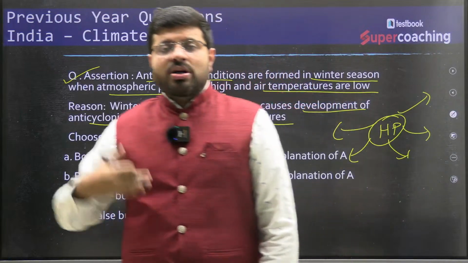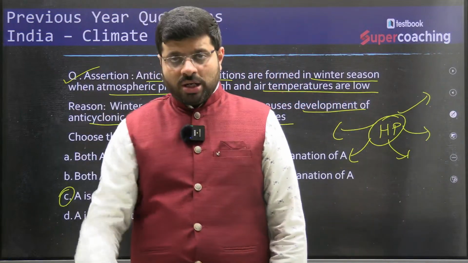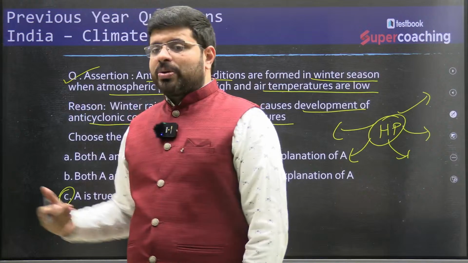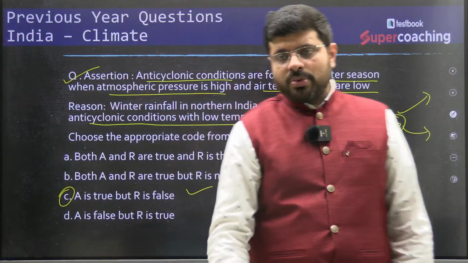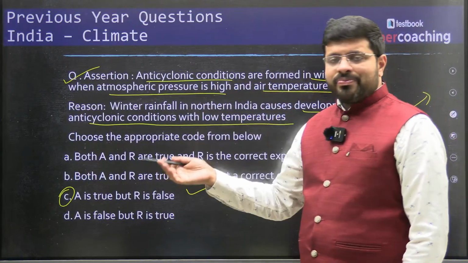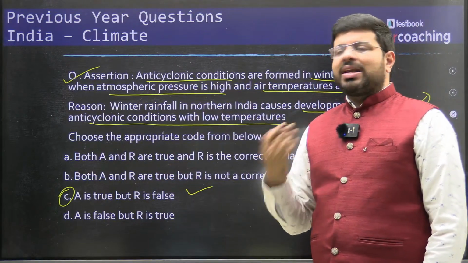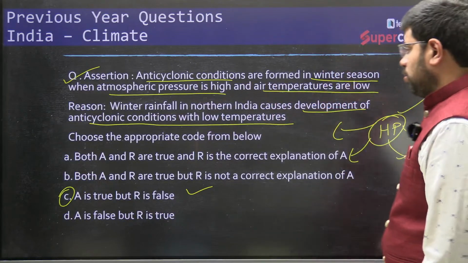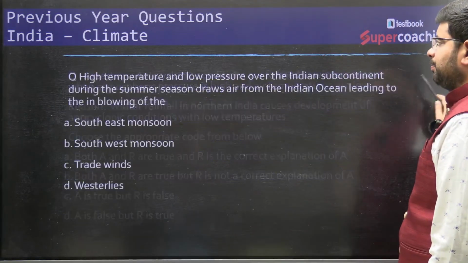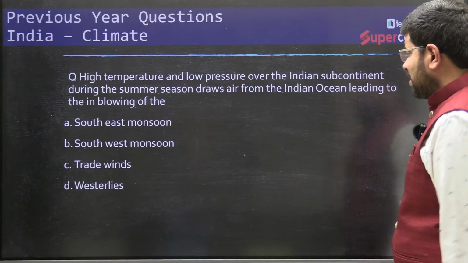As geography becomes understandable to you, level 2 can become level 1 with time. By the time you reach the exam, this should be level 1, but while you are preparing, it could be level 2. Okay, let's move to the next.